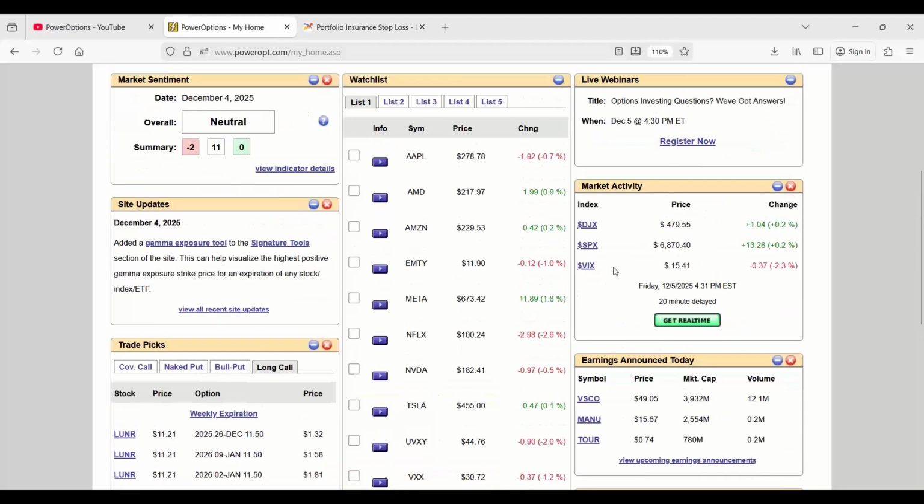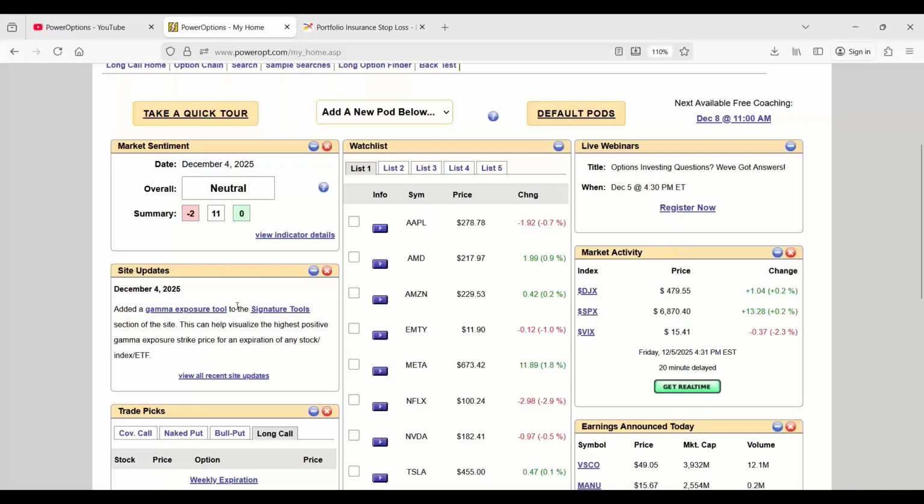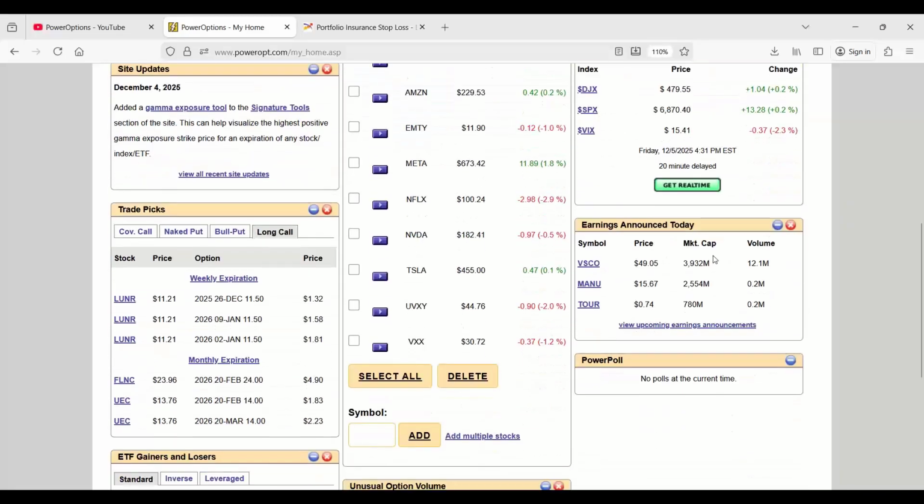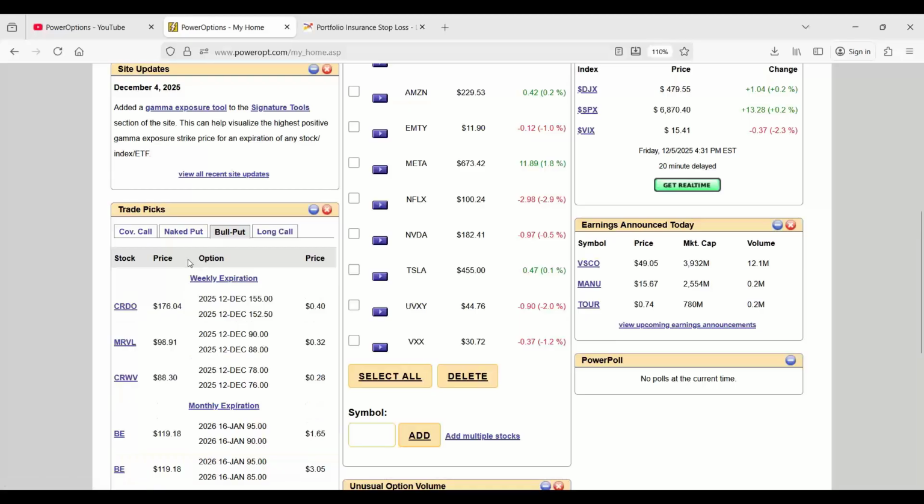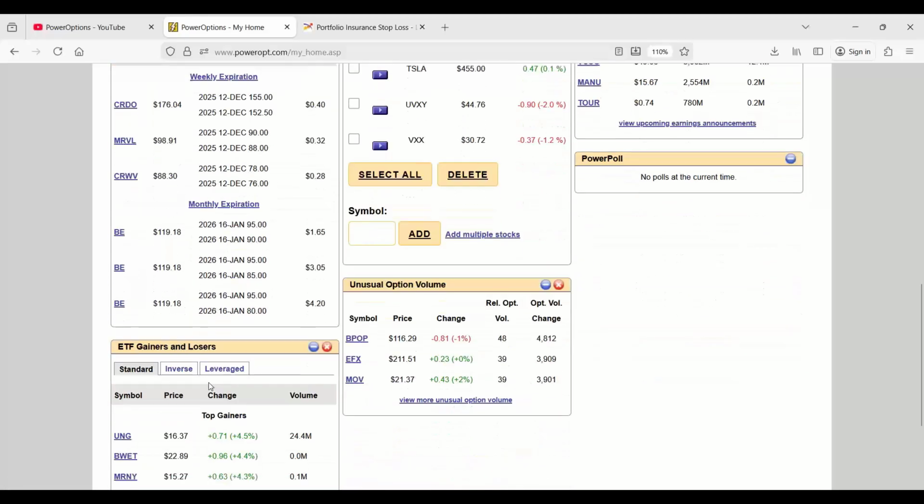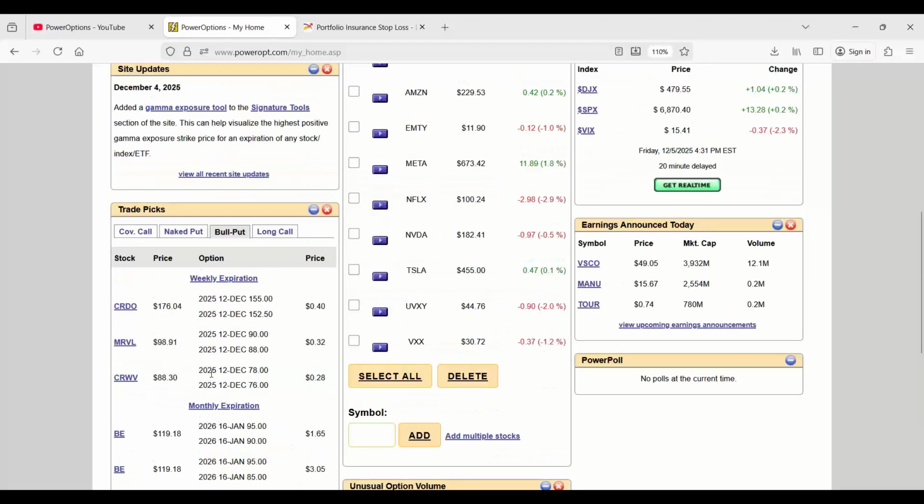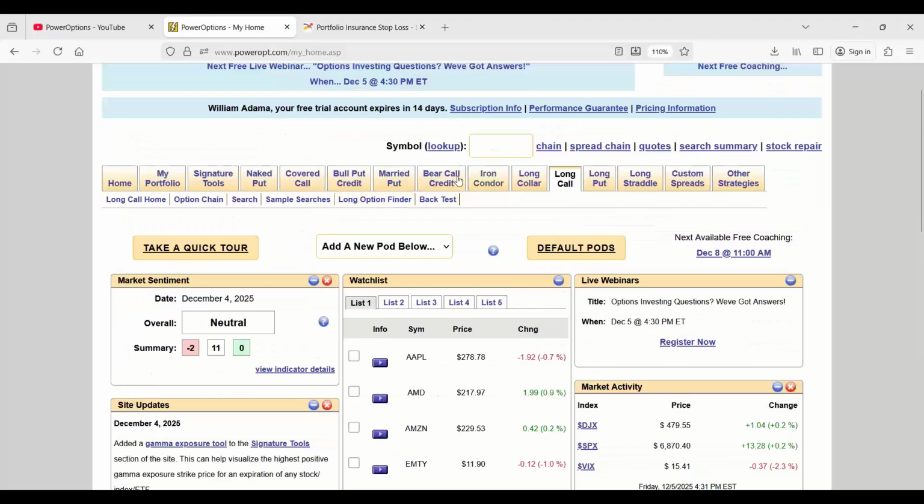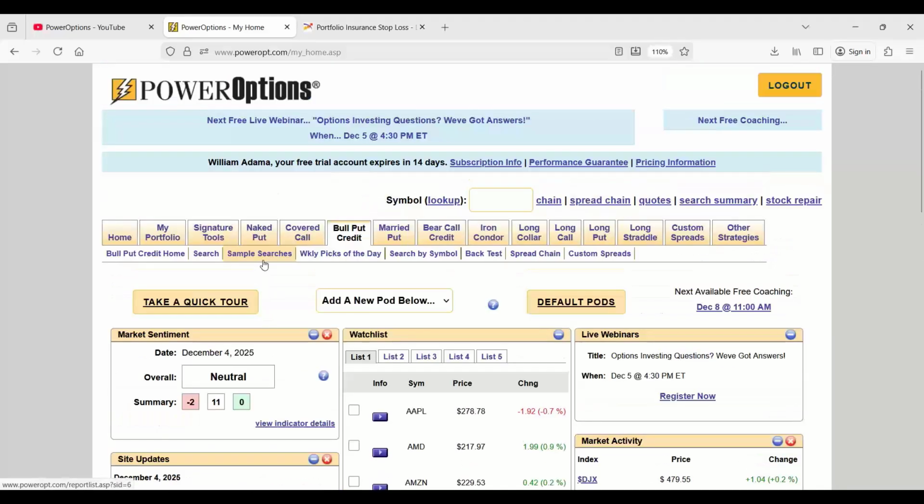What do you want to see? Hey, I want to see the market activity. Hey, are there any recent site updates? The market sentiment tool, of course. Earnings announced today. Hey, maybe some trade picks. What are the good covered calls? What are some good bull put credit spreads I might see that match Mike's criteria or the general criteria for trading bull put credit spreads? But if I want the more in-depth detail, I'm going into bull put and I'm going into search as well. But just some ways to customize it to make it your own.